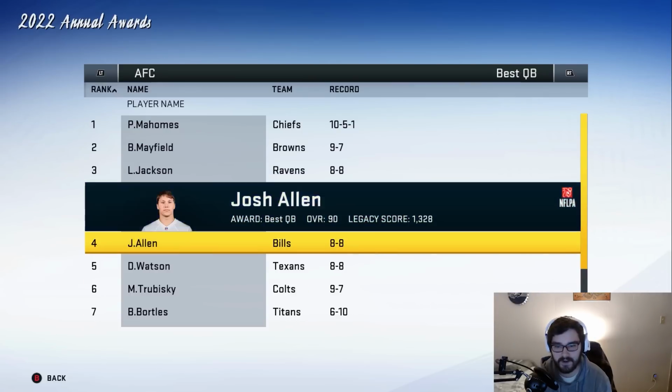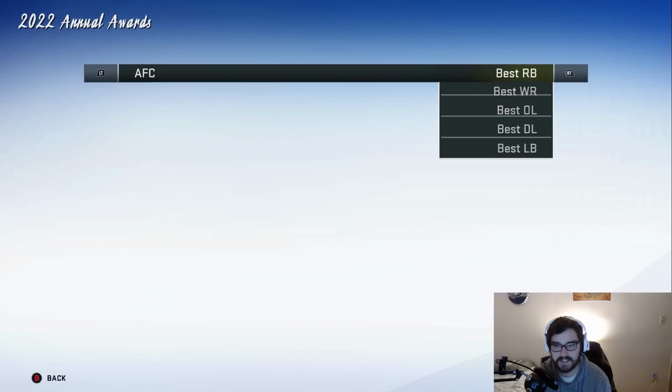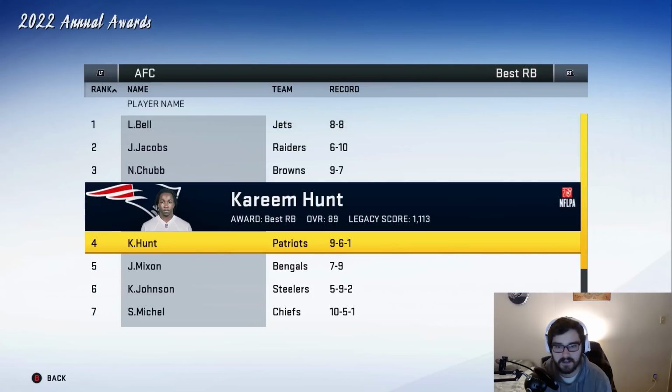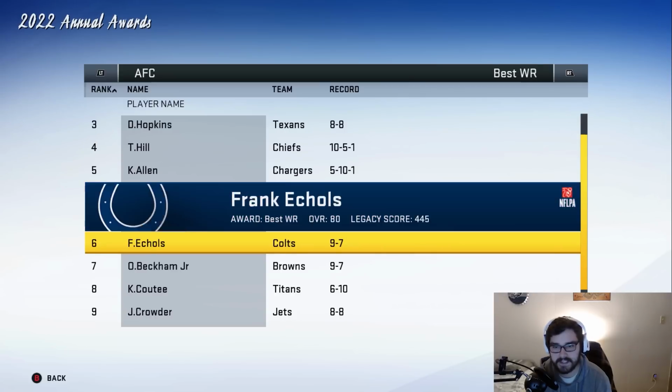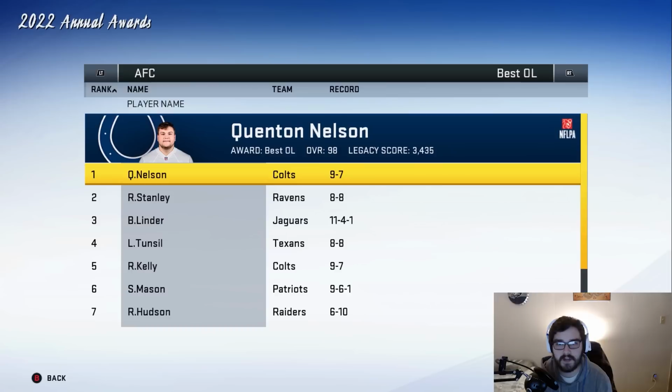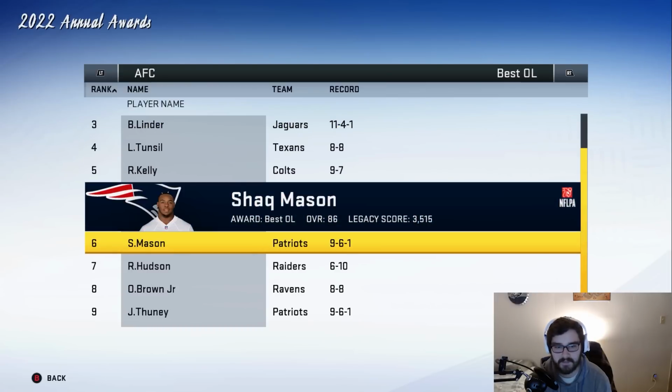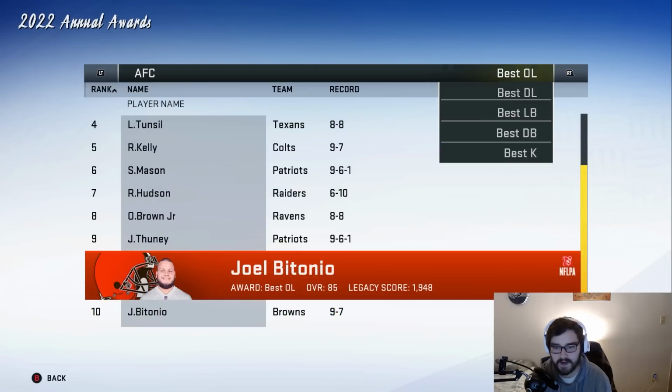Best quarterback goes to Patrick Mahomes. Jordan Love at number 10. Best running back is Le'Veon Bell. Kareem Hunt, though, at number 4. Best wide receiver is Jalen Ashey. Dude's a beast. I'm so happy that he's on this team. Best offensive lineman goes to Quenton Nelson, but Shaq Mason at number 6. Joe Tooney at number 9.